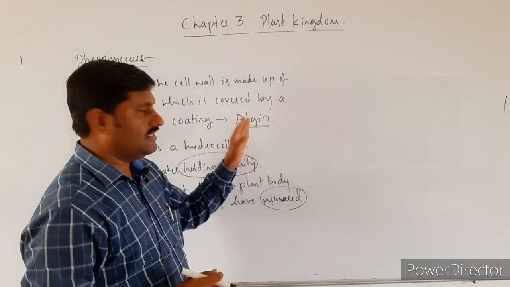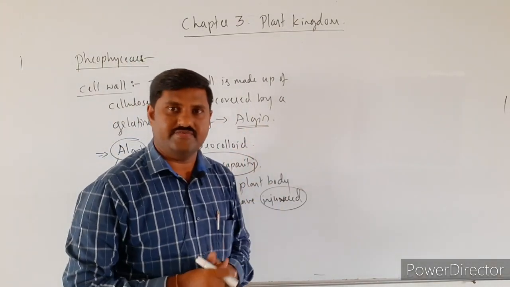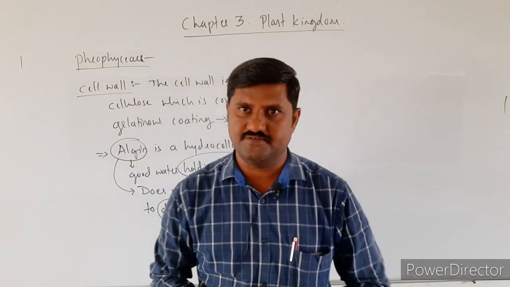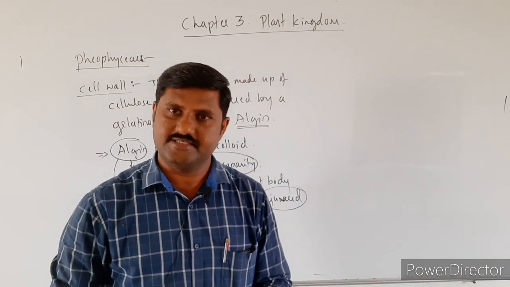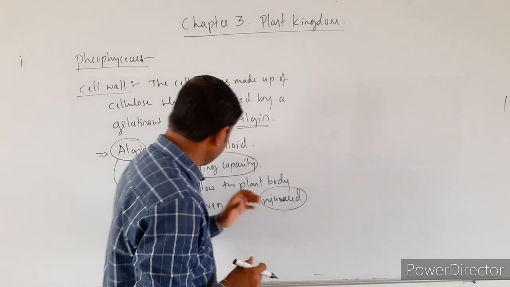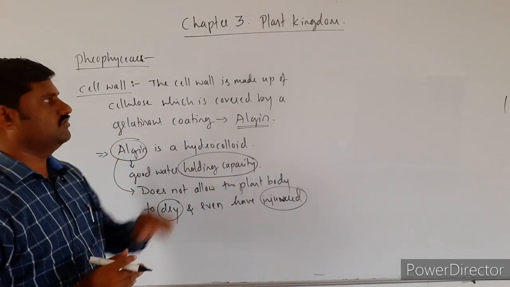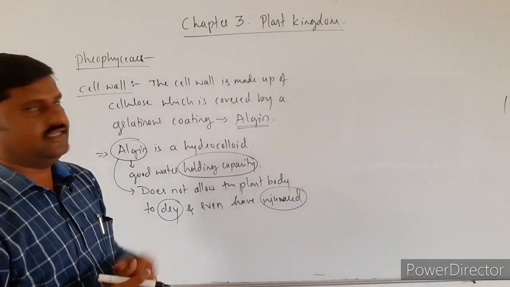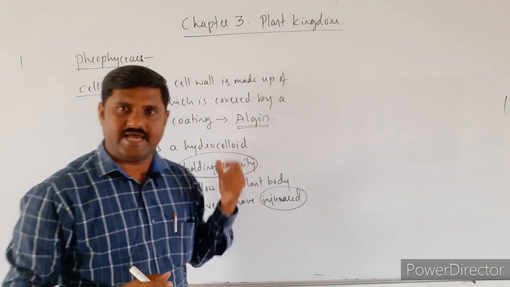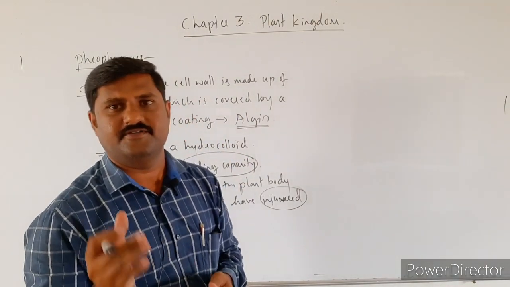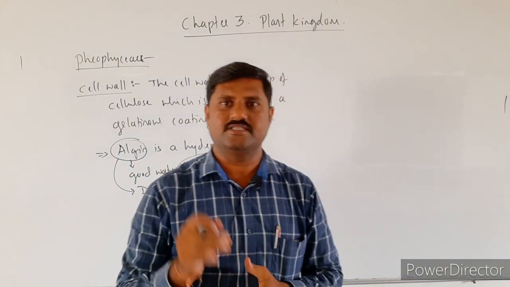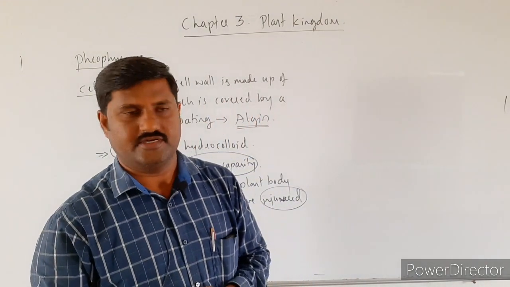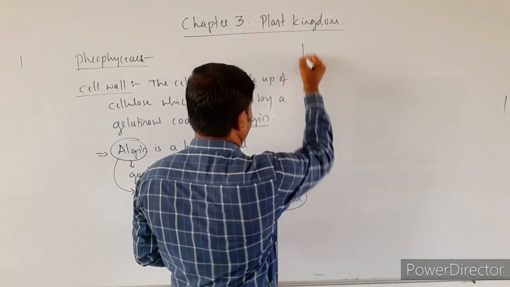It is economically very important. What is it used for in economic importance? Let us see. So this is about the cell wall, which is made up of cellulose, and on the cellulose there is a gelatinous coating made up of algin itself. Algin is economically very important. This is about the cell wall.